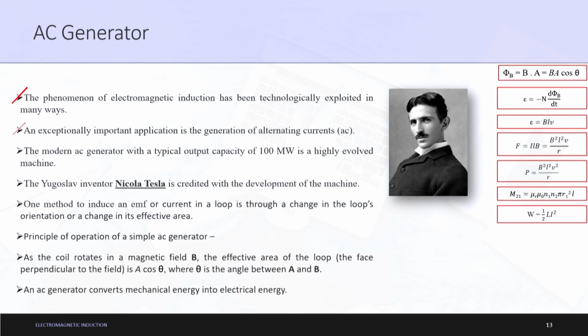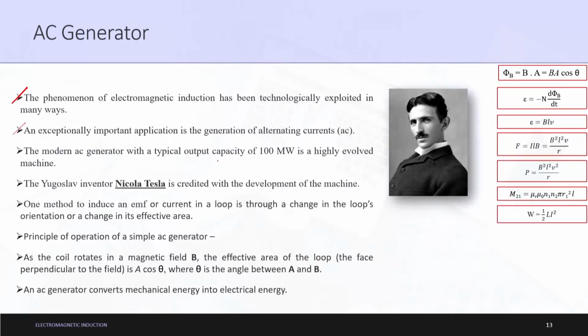It is a device which is used to generate current. There are two types of current typically. One is direct current, that is DC, and one is alternating current, that is AC. A modern AC generator with a typical output capacity. What does output capacity mean? That is the value which it can sustain, it can produce this much. A modern AC generator with a typical output capacity of 100 megawatts is a highly evolved machine.